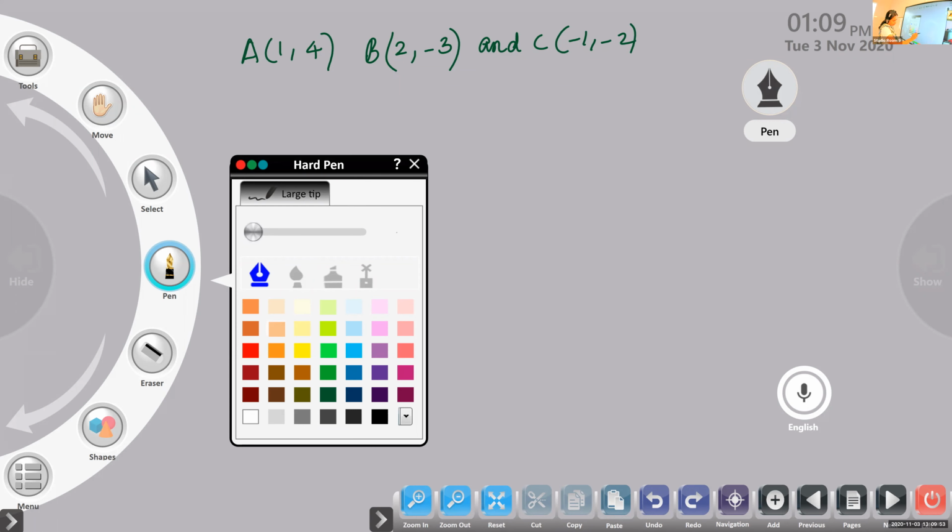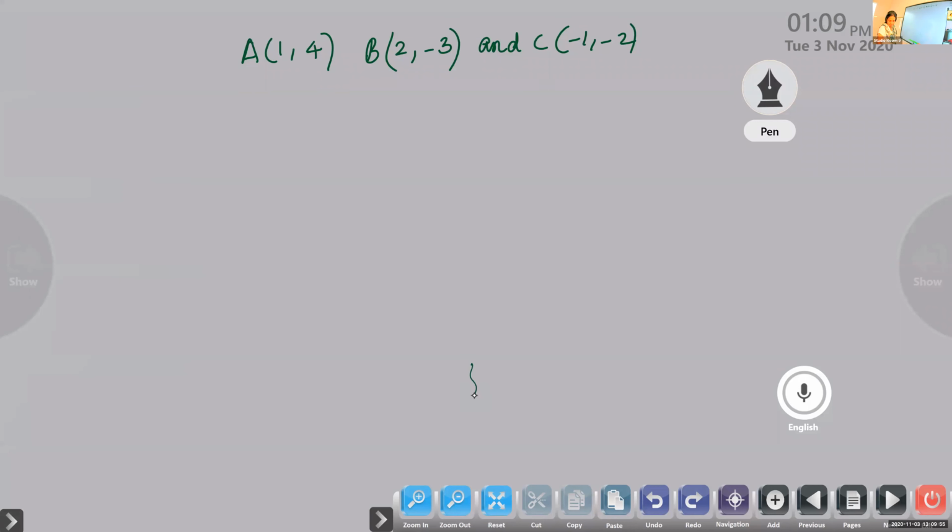Find, first one, the equation of the median through A. Second one, the equation of the altitude through A.